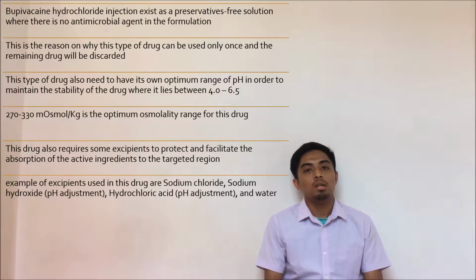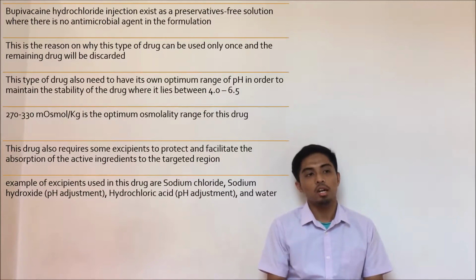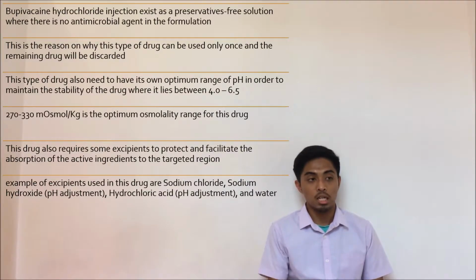On the other hand, this drug also requires some excipients in order to protect and facilitate this type of drug to the target organ.